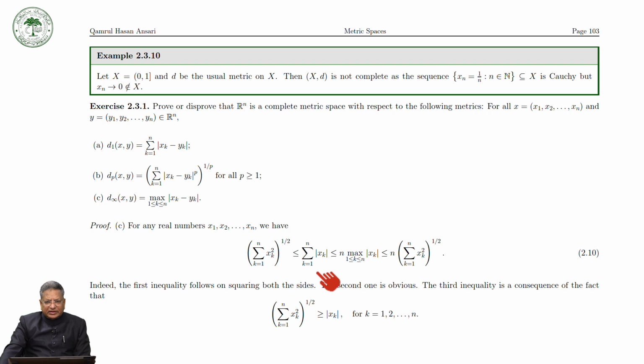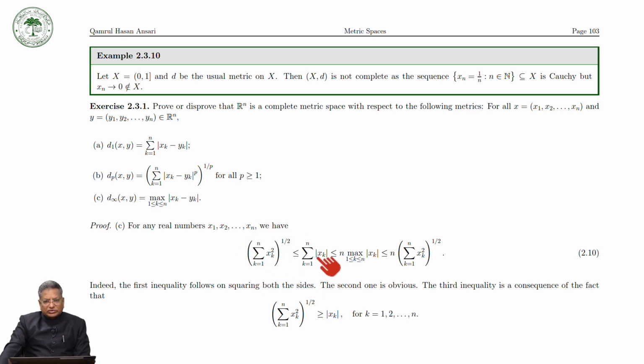Now you see that indeed the first inequality follows on squaring both the sides. If you square both the sides, what will you get? For example, if you have two elements, then x square plus y square on the left, and on the right hand side you will have x plus y whole square. Of course, x plus y whole square is always greater than x square plus y square, and you can extend this for n terms. So this is less than or equal to this one.